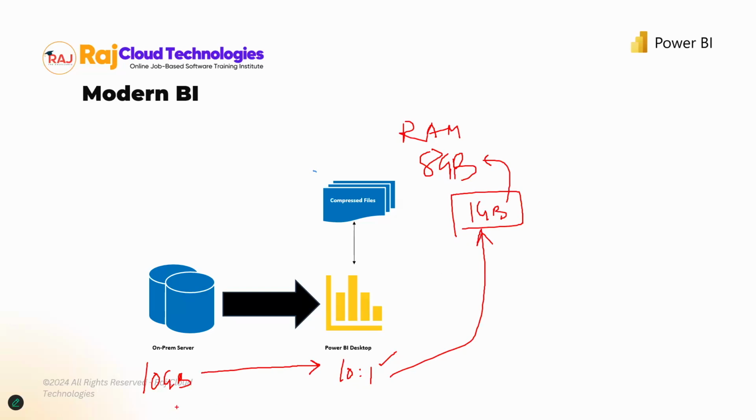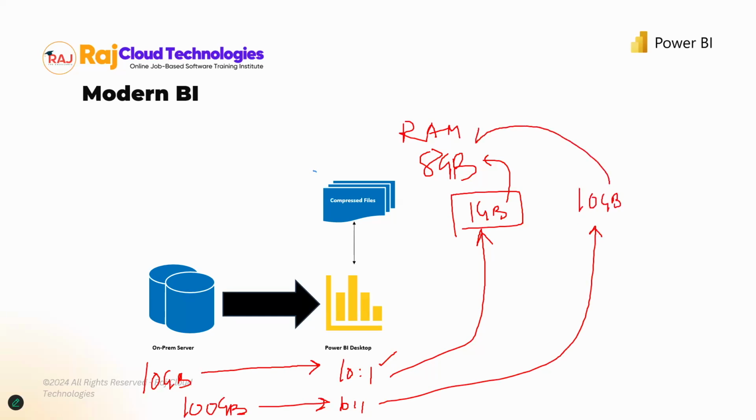But what if I'm sending 100 GB of information, with the same 10:1 ratio? What happens now? We'll have 10 GB coming out. Can you store 10 GB of information into your 8 GB of RAM? No. The data is too much to be accommodated in the RAM, so that's where things will fail.